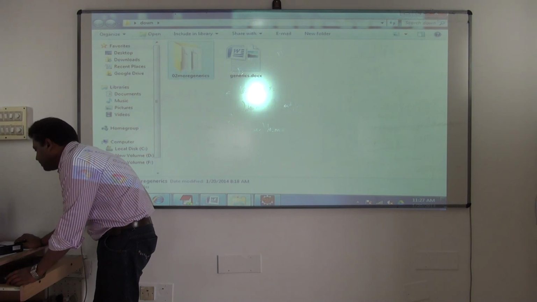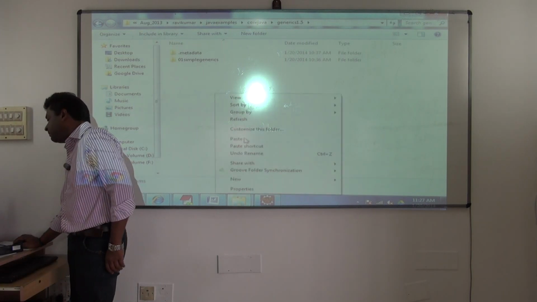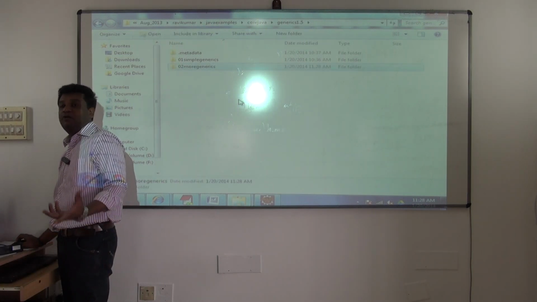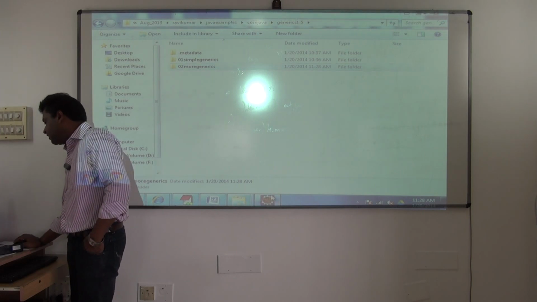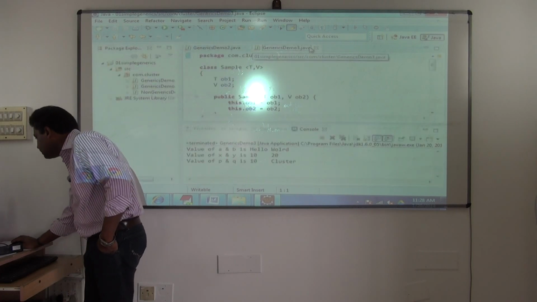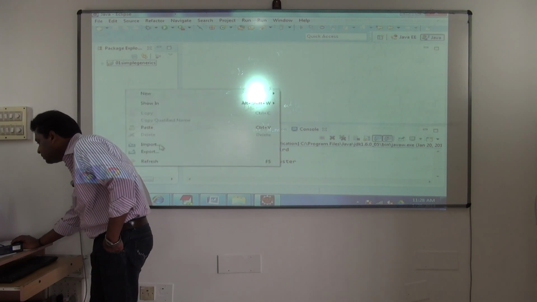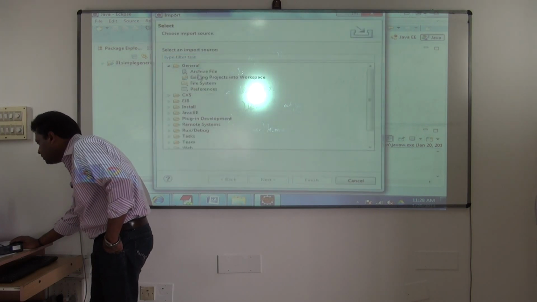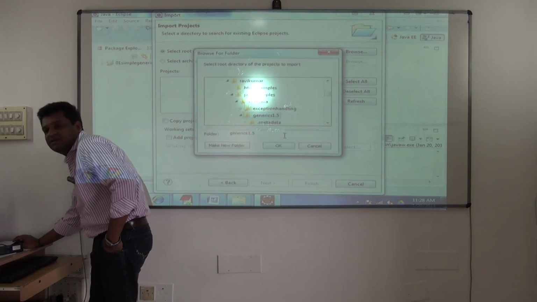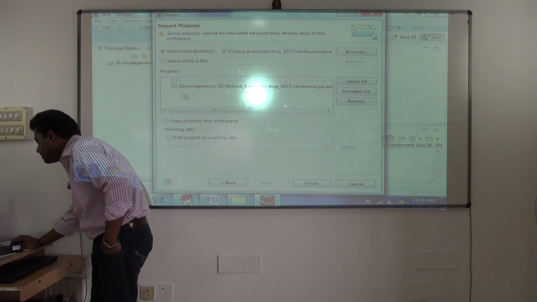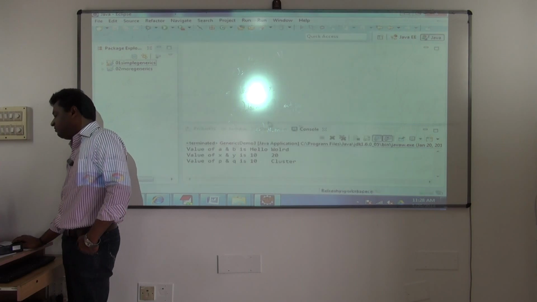The project name you can create. See, this is a ready project. I'm just showing you how to import projects and use them. I just copied and pasted the project. So what will I do here? Import existing projects. Yes, browse. You have to select. It is already selected. See, now it is selected. Copy projects into workspace. Anyway, I have copied. So copy projects into workspace. Finish. It will come now.